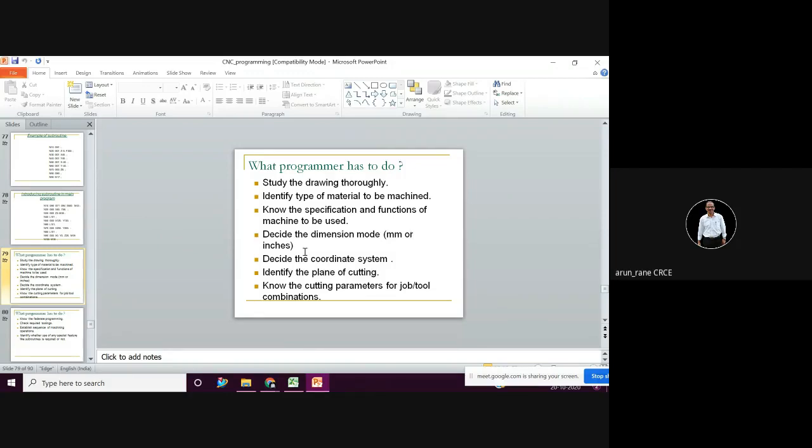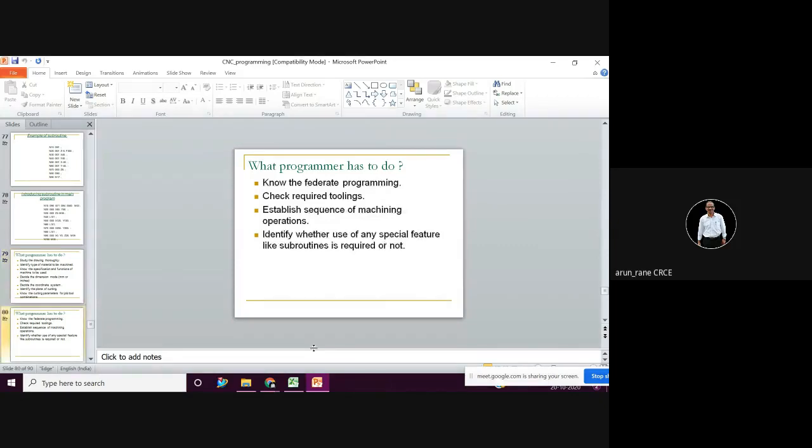Then decide the coordinate system, decide the program zero point, and identify the plane of cutting. Then cutting parameters, which is nothing but the cutting speed and how much the feed is. Before that, he has to select the tooling, what kind of cutting tools, and of course the machining operations have to be decided first.